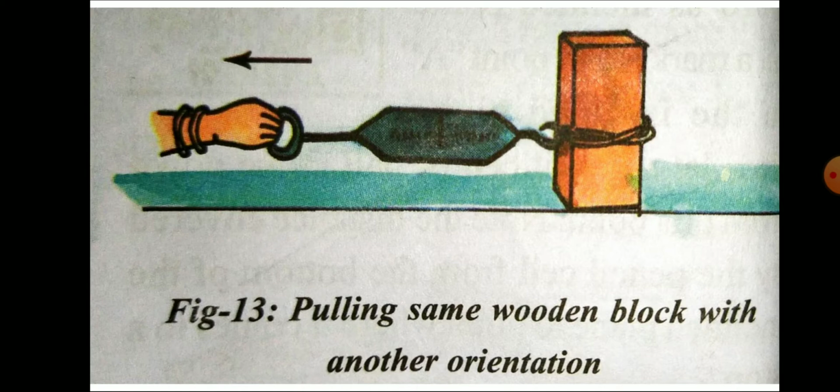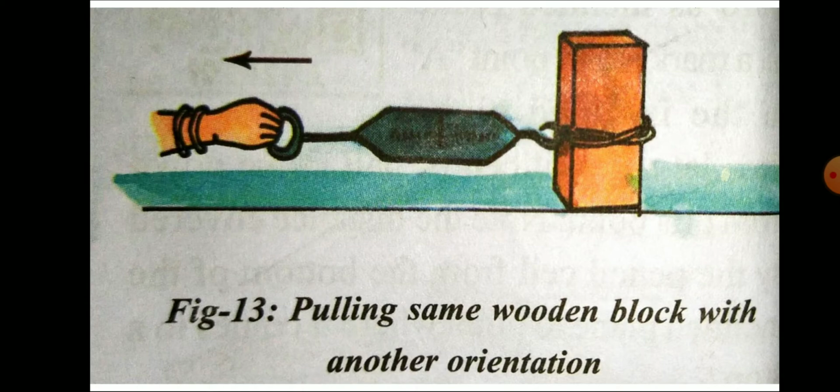That means what? When we keep the second wooden block on the same thing, we are giving some normal force to the wooden block. So we can say that frictional force is directly proportional to the normal force we apply on it. This is the general statement. Try to understand once again: frictional force is directly proportional to normal force.